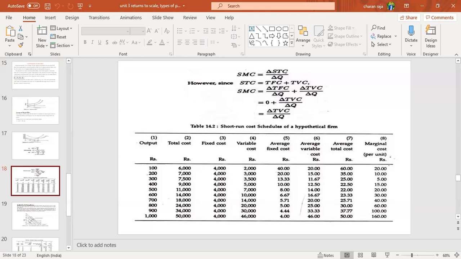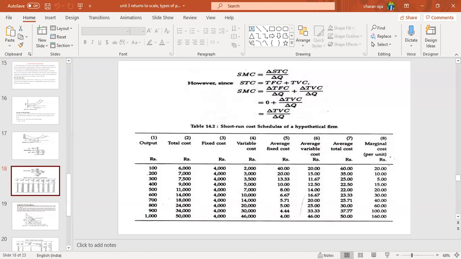Short run cost schedule of a hypothetical firm. Hypothetical means an example firm. Initially, look at the output levels 100, 200, 300, up to 1000. Next, total cost equals 6000, 7000, 7500, 9000, 11000, 14000, 18000, 24000, 34000, 50000. Total cost. Fixed cost 4.